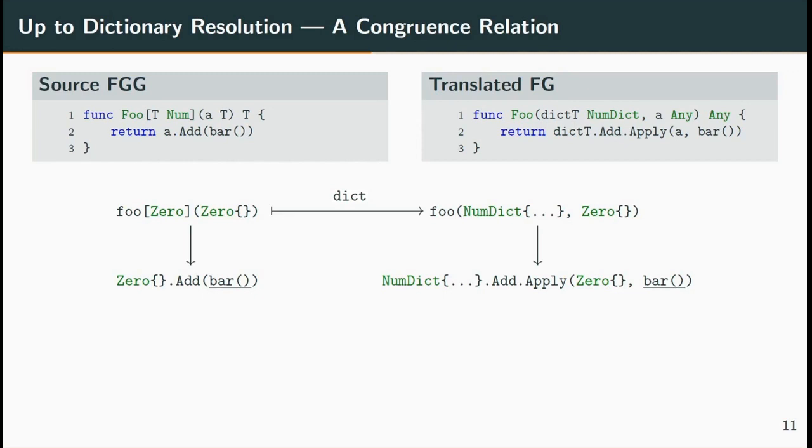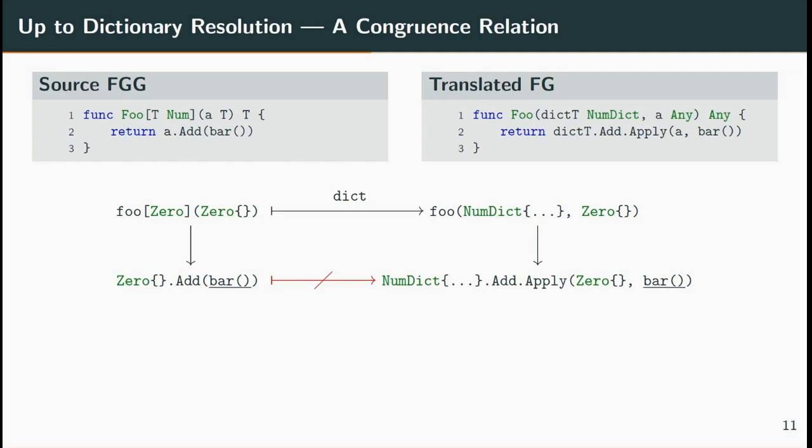Attempting to complete the commutativity diagram, we see that the reduced source program does not translate into the reduced target program, as the source has fully specified the method body of foo, whilst the target still needs to perform a dictionary lookup on add. But before it can do that, we would need to fully resolve bar. This is an undecidable problem, as we do not know if bar terminates.